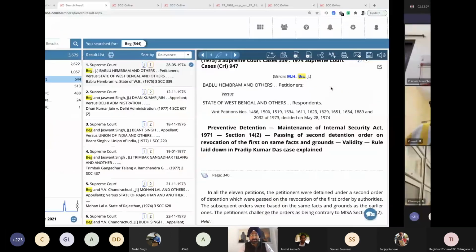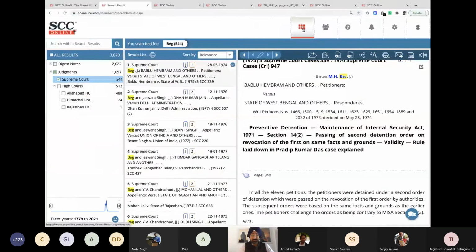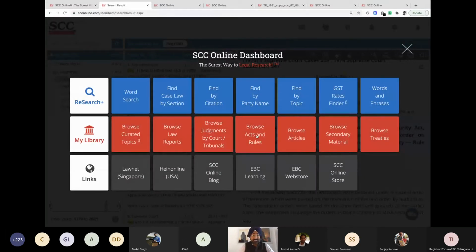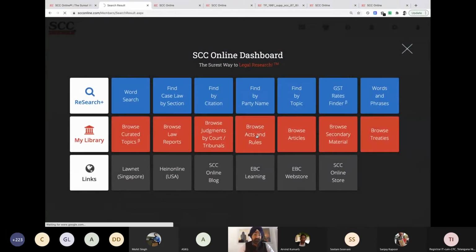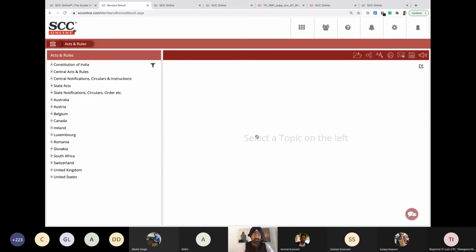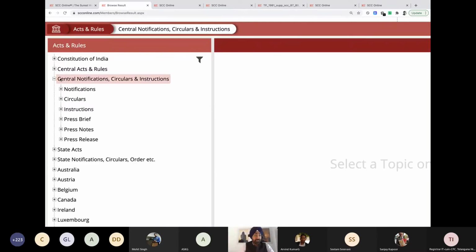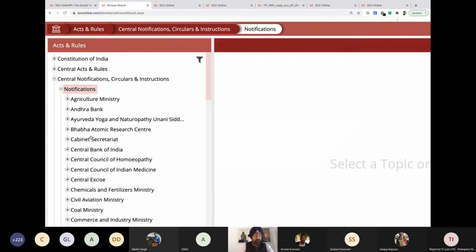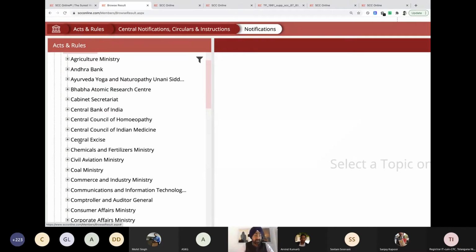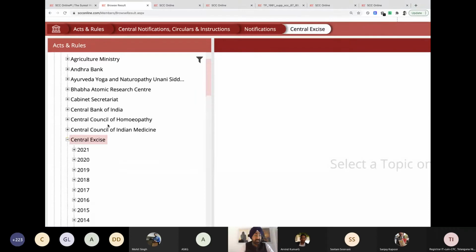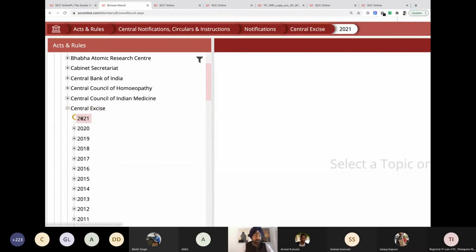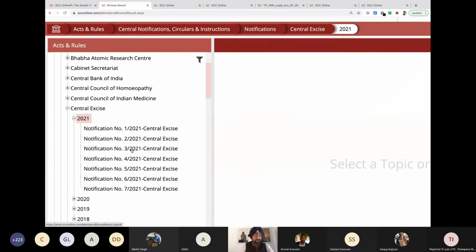That is, if I come to this search again, dashboard, there's Browse Acts and Rules. This will be very helpful to all of us, because the entire acts are available here, and like I said in the starting, notifications are also kept. If I click on the central notification, notifications, circulars, instructions are kept separately. If I click on notifications from various areas, like I said in the example, central excise, year-wise notifications are kept over here. So you're not missing out on this.